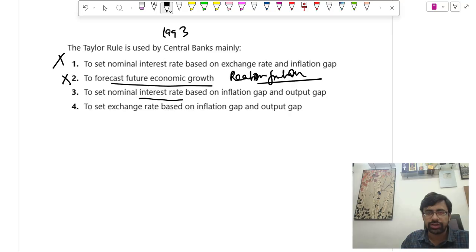Option: set the nominal interest rate based on the inflation gap and output gap. This is correct because this matches the formula exactly. And the option to set the exchange rate based on the inflation gap and output gap. So this is also not a forecasting model. This is, we can say, a reaction model. So this is also wrong in this case.